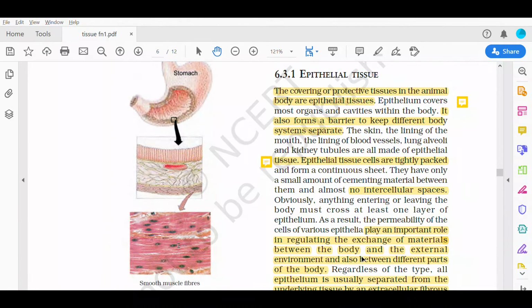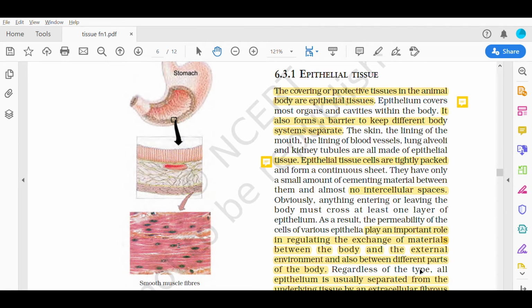You should underline these lines and note these important points that I have given you in the form of text. So it is playing an important role. Suppose you are sitting in a room and the walls that are surrounding you just act like an epithelium tissue. So whatever substances go inside and outside of this epithelium tissue, they are in continuous contact with the epithelium tissue. So they help to regulate exchange of substances between the body and the environment.